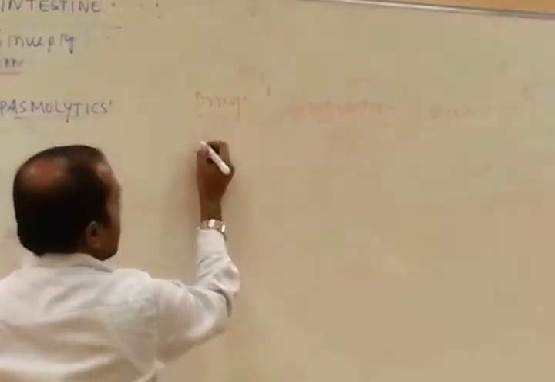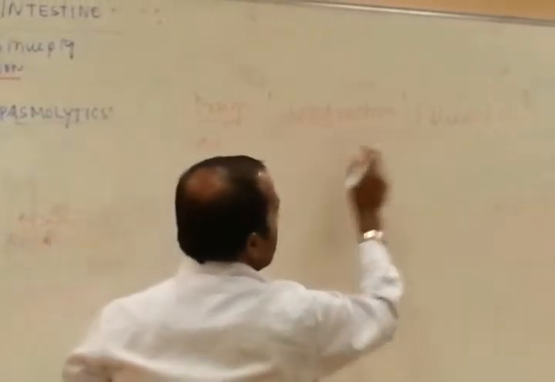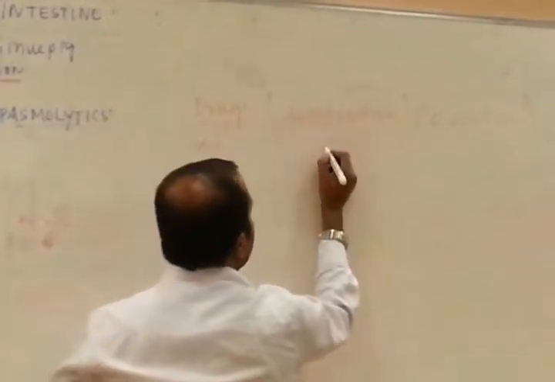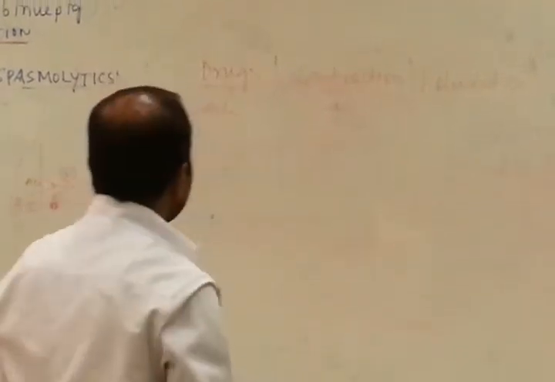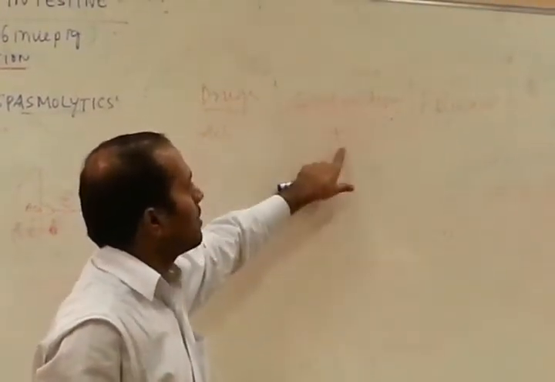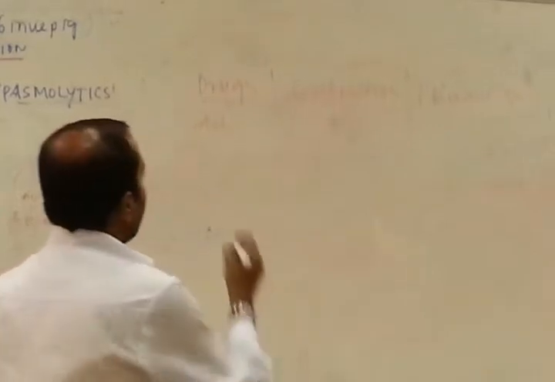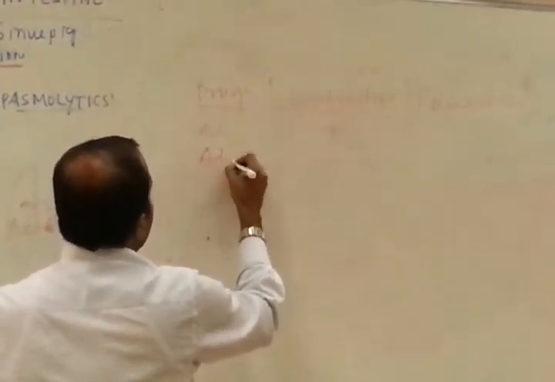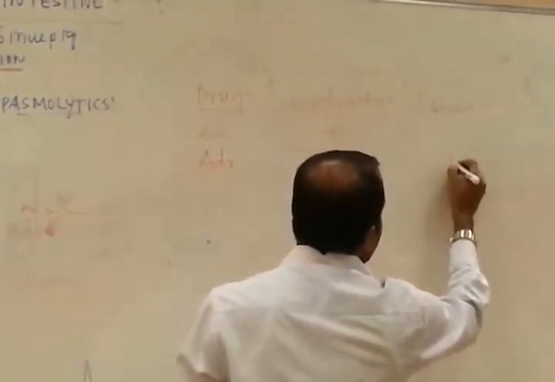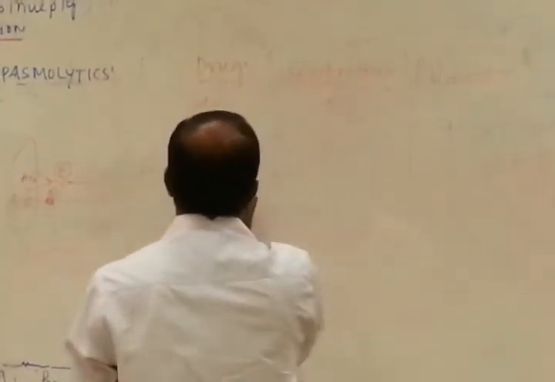Drugs, acid, alcohol. Contraction or relaxation. A chart is given to you to remember in the easy way. It is very easy. Acetylcholine causes contraction, that is positive. Adrenaline causes relaxation. Relaxation is positive. Okay.